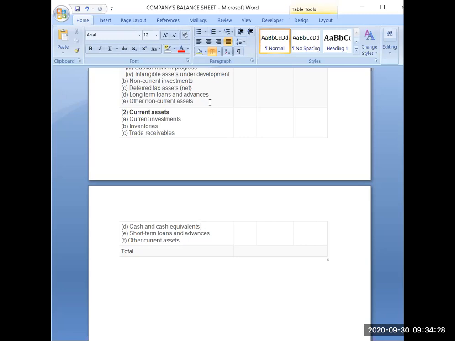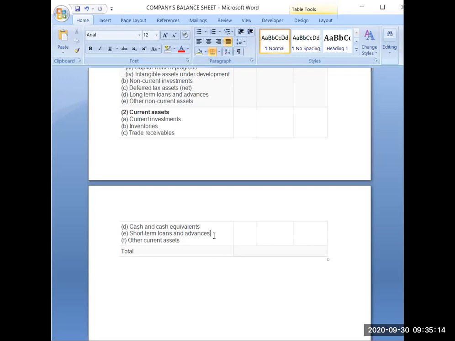Then, as you are giving long-term loans to someone, you might be giving some short-term loans also. A cash equivalent example is a cheque. If you remember, when you were doing the double column cash book, at that time you learned about cheques. So that cheque is not cash, but it is almost equal to cash. You can realize that cheque at any point of time. It can be converted into cash very fast. That's why it is termed as cash equivalent.